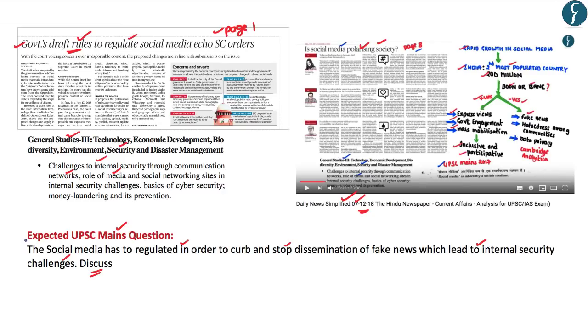So, based upon the discussion which we had so far, this question would be your mains question for the practice. In order to answer this question, I suggest you to go through this DNS dated 7th of December 2018 and also highlight the draft rules which we have discussed now in order to substantiate your answer. With this, let us now move to the next article.